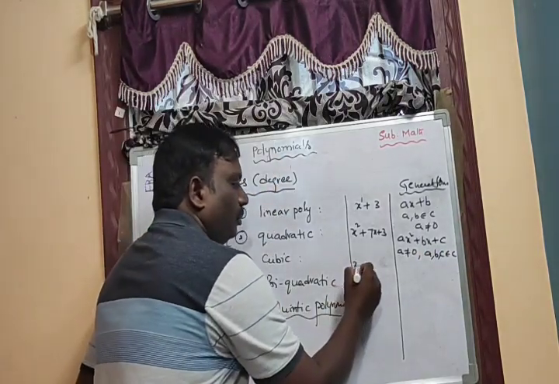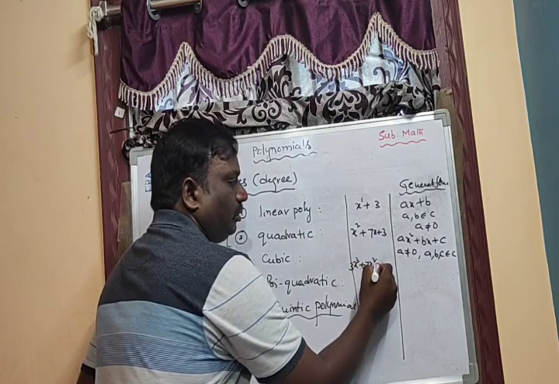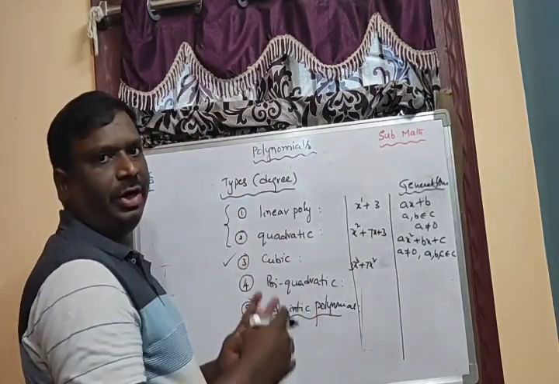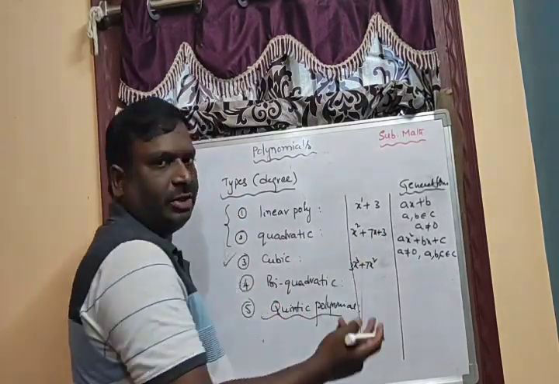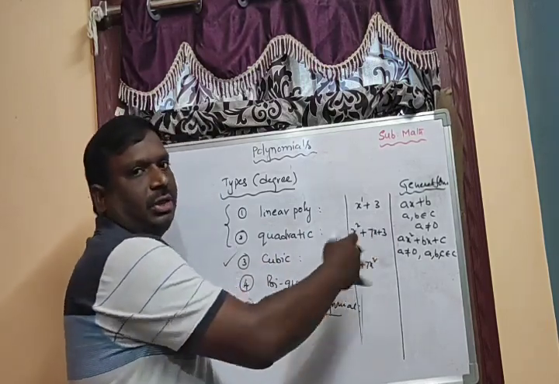Cubic polynomial. 3x cube plus 7x square. No need to write all the terms every time. So 3x cube plus 7x square also we can take as an example for a cubic polynomial, because the remaining terms are 0.